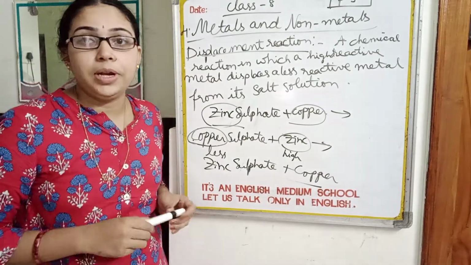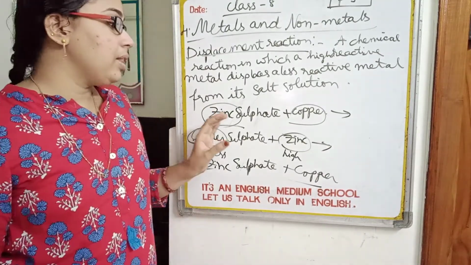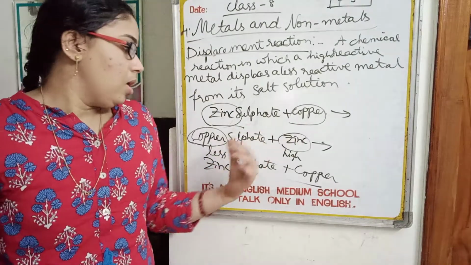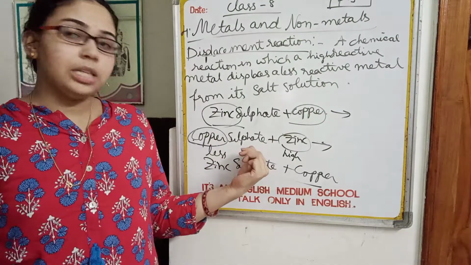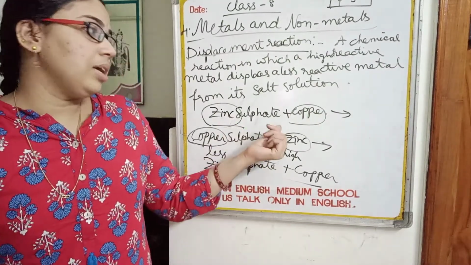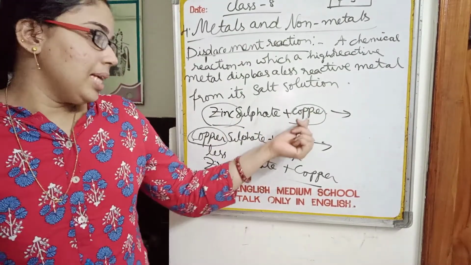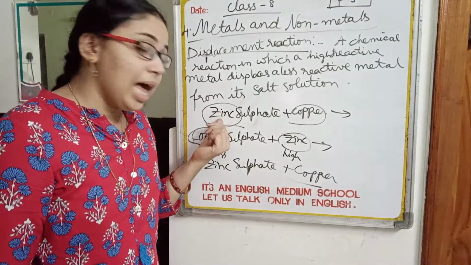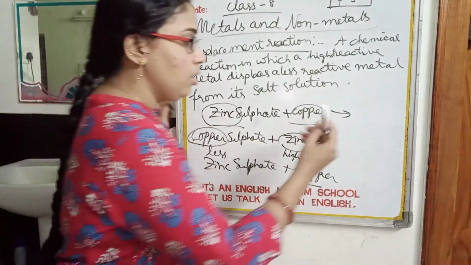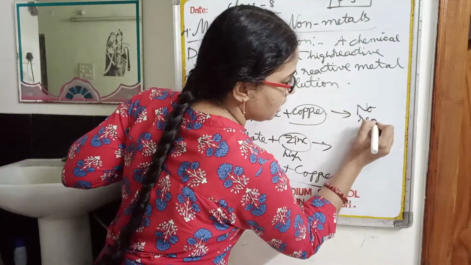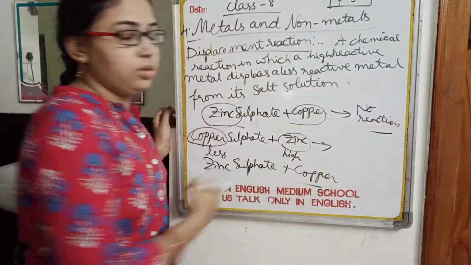And one more thing you need to consider is, in the case of displacement reaction, a highly reactive metal displaces a less reactive metal from its salt solution, but the reverse doesn't occur. That means a less reactive metal cannot displace a highly reactive metal from its salt solution. So this is said to be no reaction.